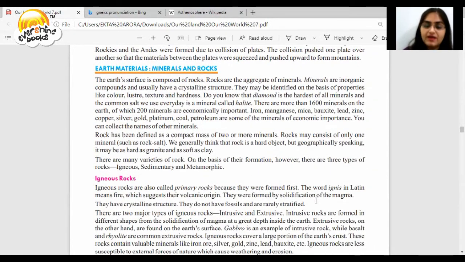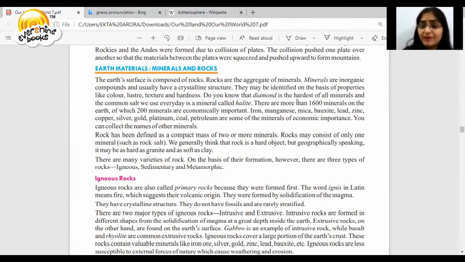Earth materials, minerals and rocks. The Earth's surface is composed of rocks. Rocks are the aggregate of minerals. Minerals are inorganic compounds and usually have a crystalline structure. They may be identified on the basis of properties like color, luster, texture, and hardness.